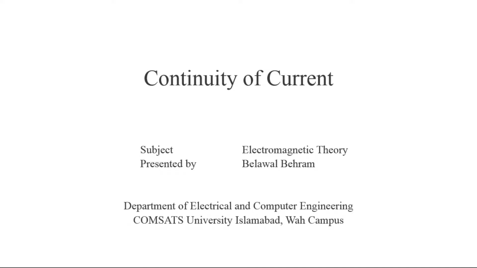In our last class, we discussed the current and the current density. In today's class, we will discuss the conservation of charge or the continuity equation.